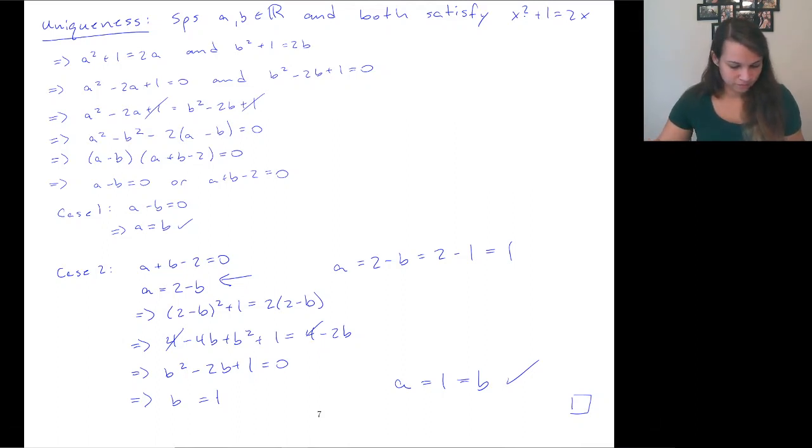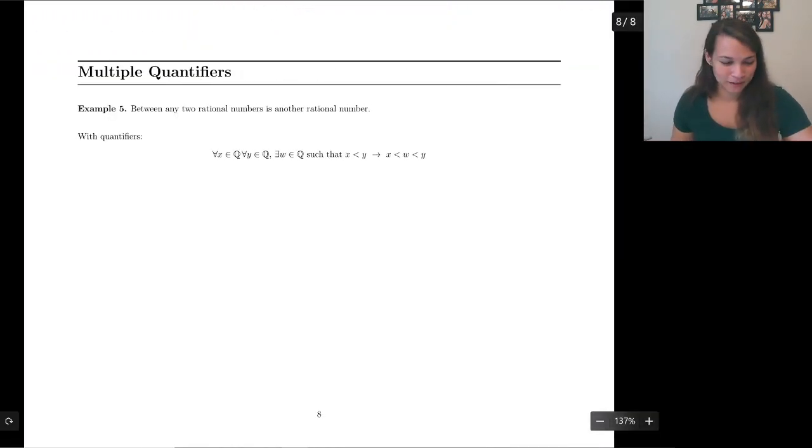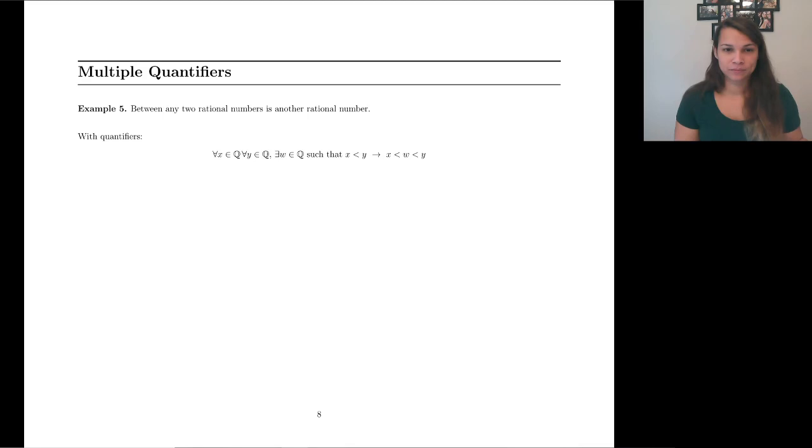Okay. So that's existence. That's universal stuff. That's uniqueness. What if we start putting things together? What happens? Multiple quantifiers. We can still deal with it. So example 5. Between any two rational numbers is another rational number. First step to this is just understanding what the problem is trying to say. I feel like it's easier to interpret with quantifiers. So we've got a rational number. We have another rational number.